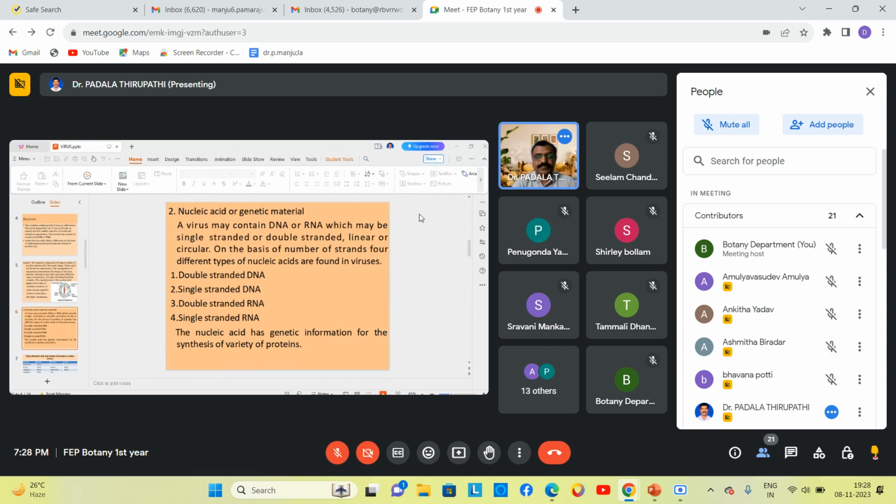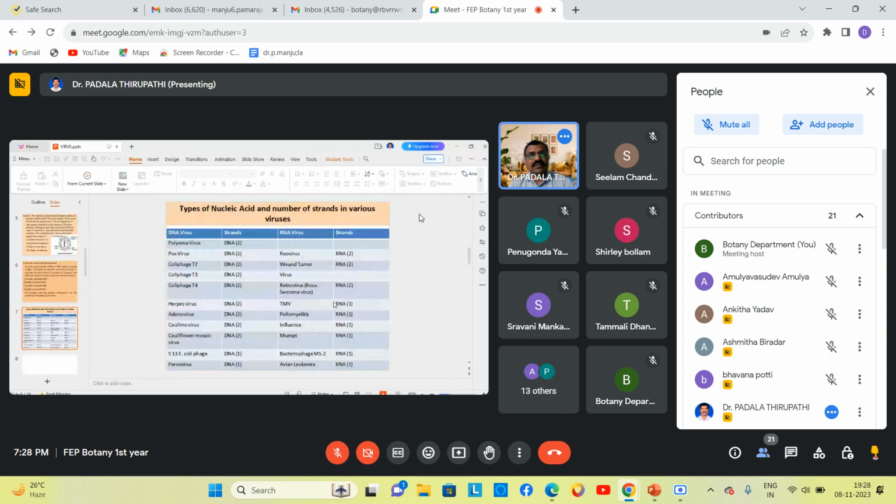Okay, see here. Which ones possess double-stranded DNA, and which ones are RNA viruses, maybe double-stranded or single-stranded? This slide is visible: types of nucleic acids and number of strands. Yes, sir.